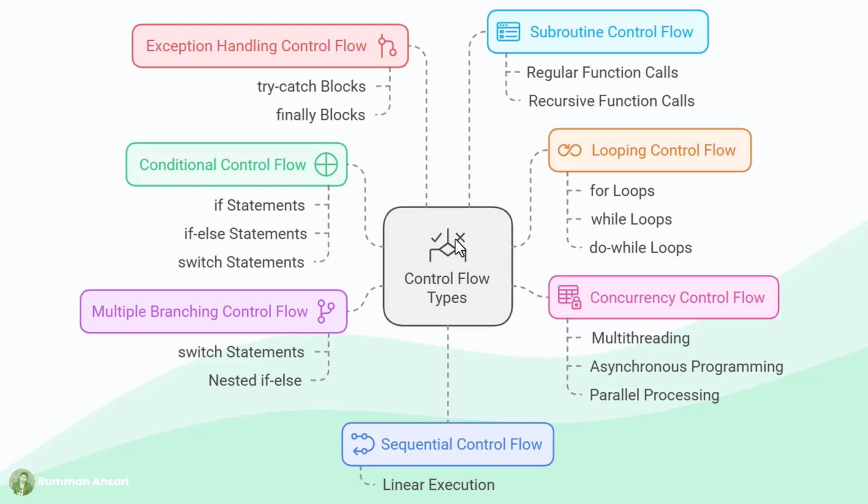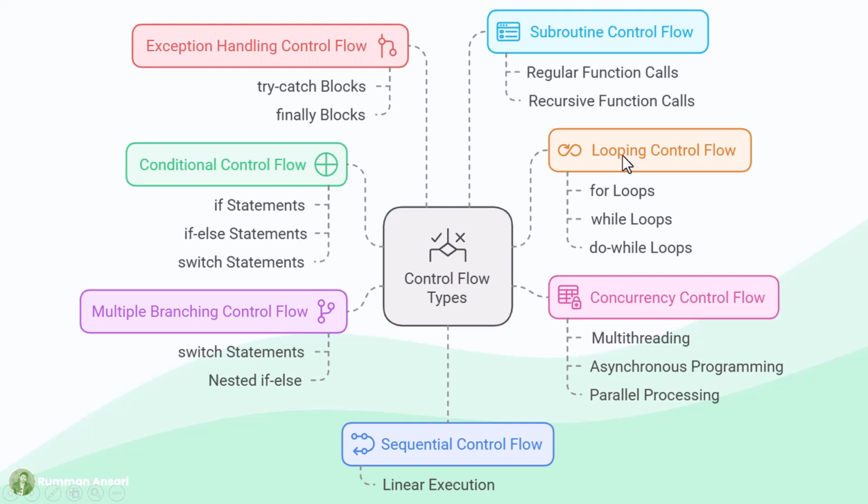In this diagram, you can see the main types of control flow in programming languages. Sequential control flow executes the instructions one after another in a sequence without branching or looping. Conditional or selection control flow allows branching based on a condition. For example, there is the if statement, the if else statement, and the switch statement.